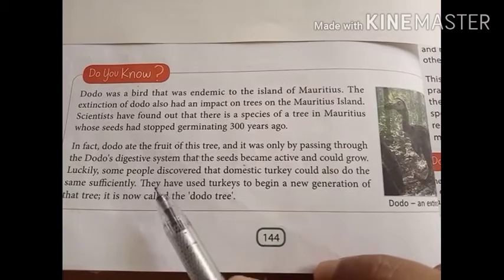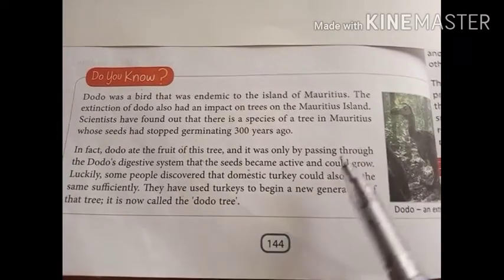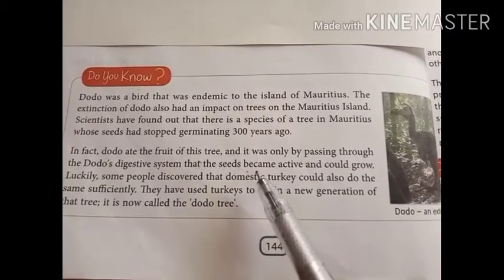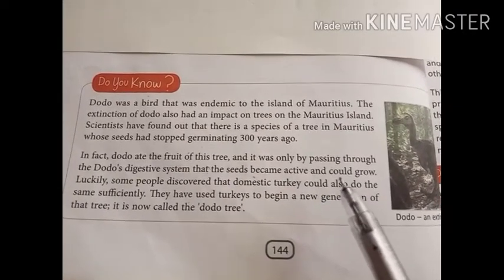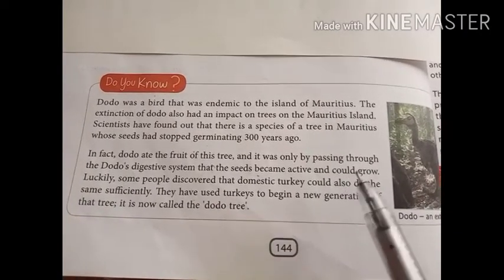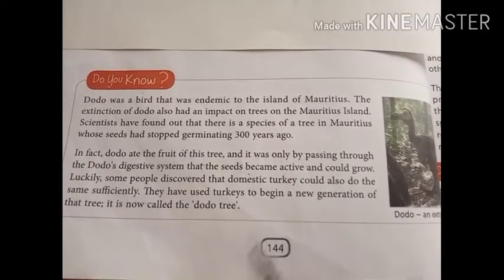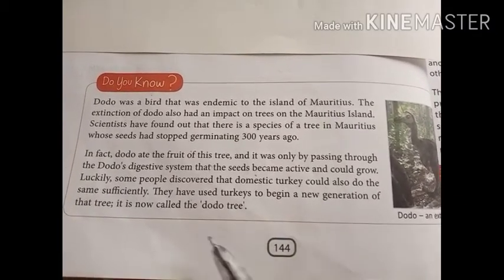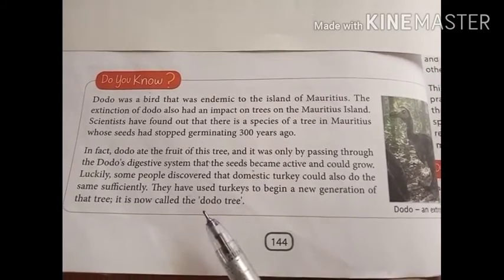When the fruit was eaten by the dodo, while passing through the alimentary canal, due to the action of certain enzymes, the seeds became active and were able to germinate when they were excreted. Some people have used turkeys to begin a new generation of that tree, and after the name of that bird, the plant has now been renamed the dodo tree.